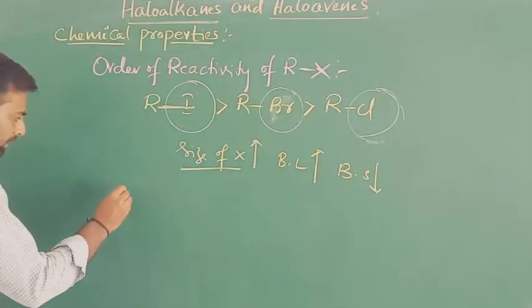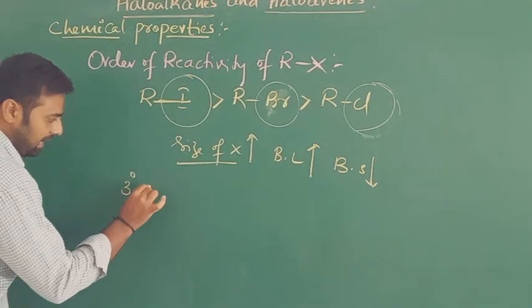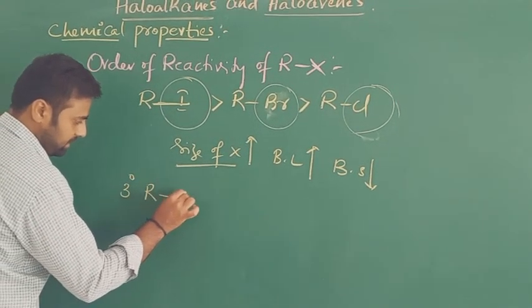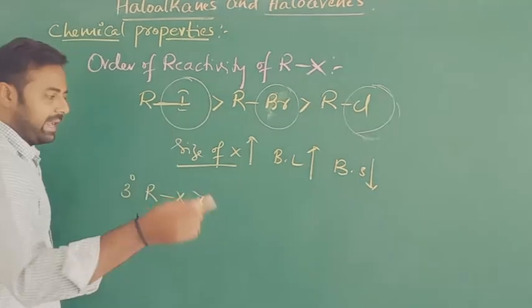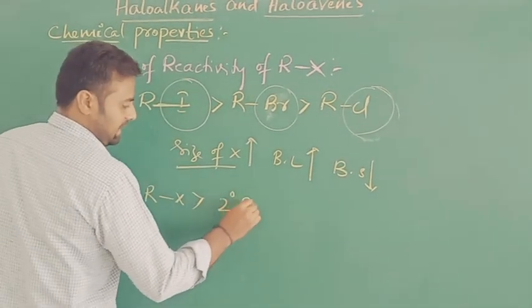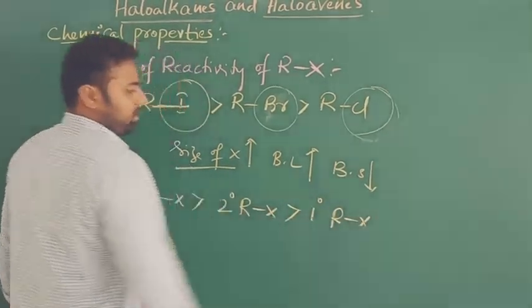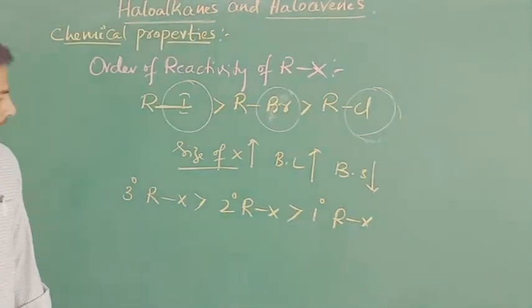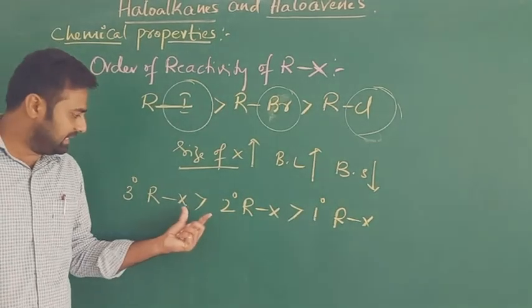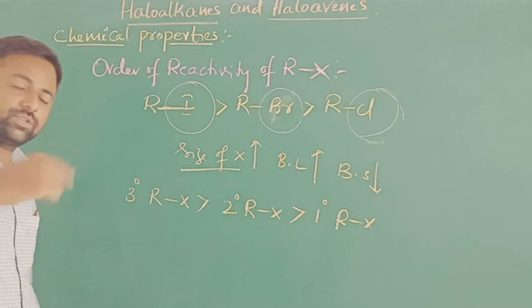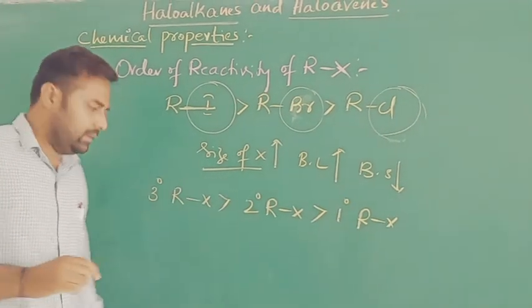And then the tertiary alkyl halides. Tertiary alkyl halides are more reactive than secondary alkyl halides, which are more reactive than primary alkyl halides. Of course, this order of reactivity will be decided by the formation of carbocation.